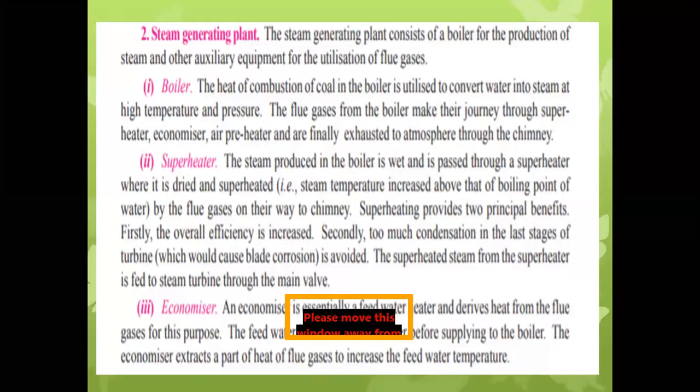समजतंय? economizer कशासाठी यूज केलं जातं? To increase the temperature of feed water by using the flue gases.